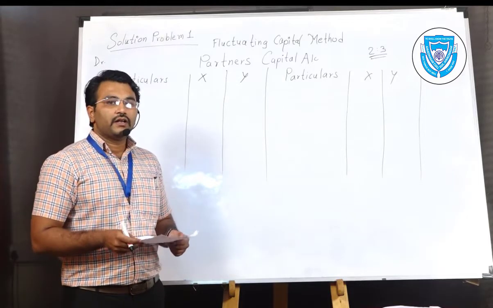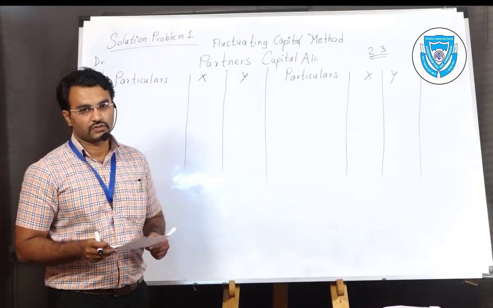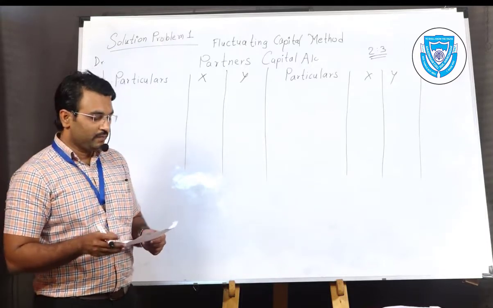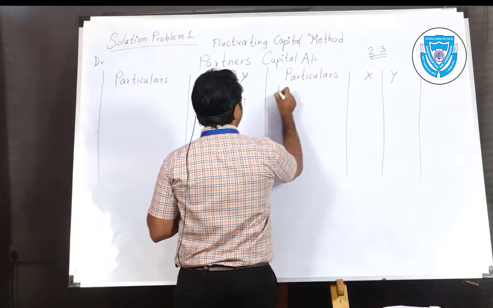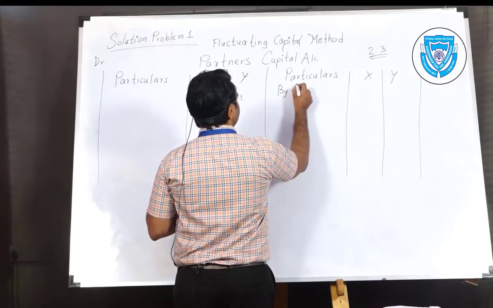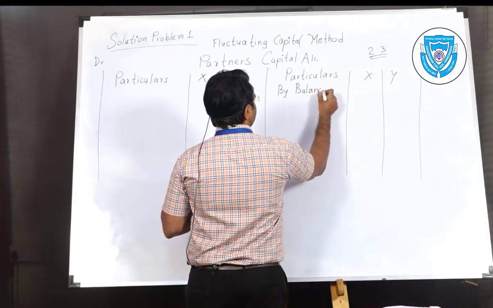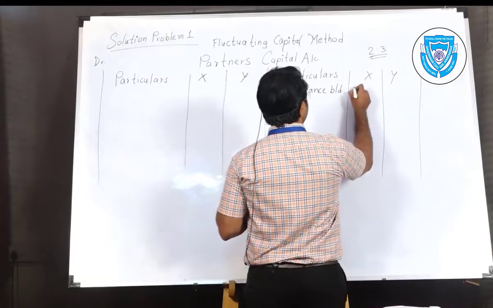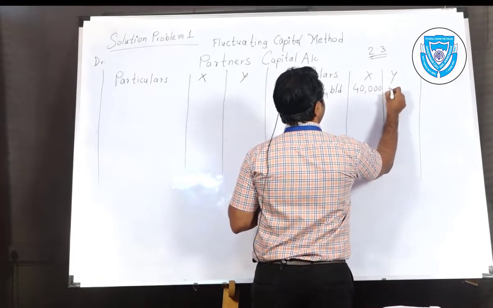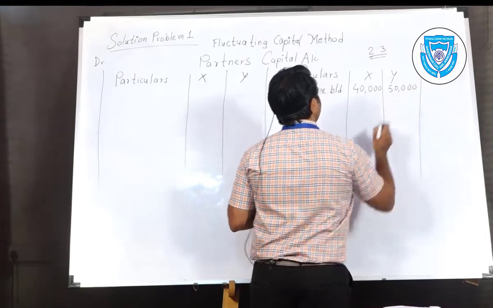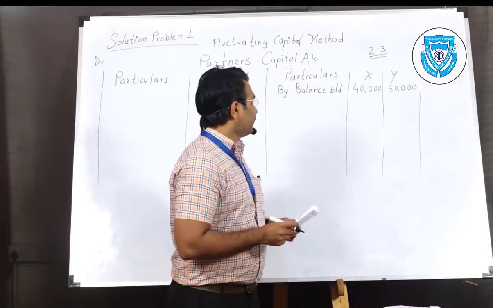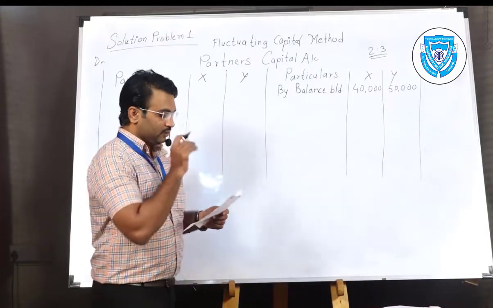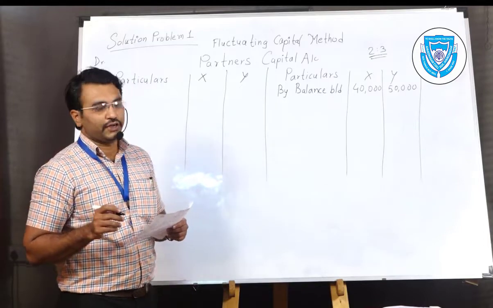You know the capital account has a credit balance. So we'll write their opening balances on the credit side, which is given in your first line. Partners' balances, their contribution to the firm, balance brought down, that is 40,000 and 50,000. So 40,000 in the credit column of X and 50,000 in the credit column of Mr. Y. Then the net profit earned by them is rupees 25,000.